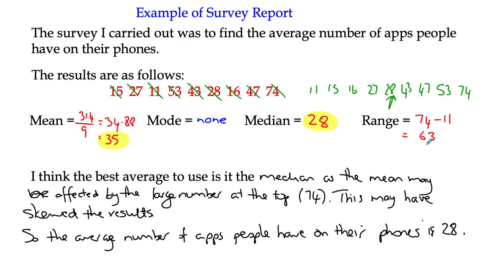Okay, the range, we're not using that as an average, but what it does do, it helps to see is there a skew, because you'll notice that from the median 28 down to the bottom is only 17 numbers. But that's the bottom half, the bottom 50%.